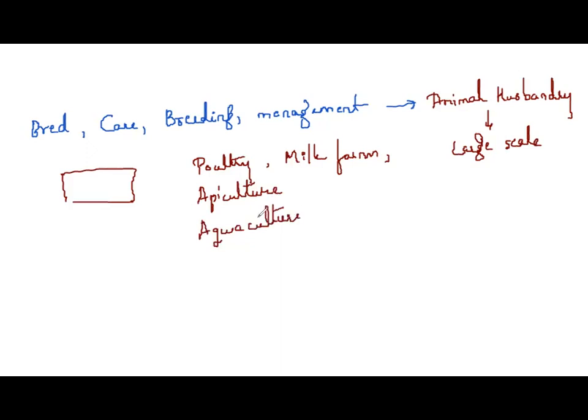Culturing the aquatic animals. So if you talk about the detailed view of animal husbandry, we can discuss the types of animal husbandry. What are the types of animal husbandry? We have various types. The first one is called dairy farming.